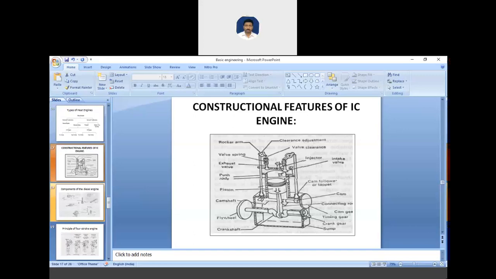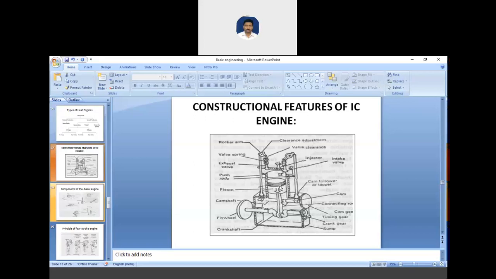The cylinder of an IC engine is the basic supporting portion of the engine, and its function is to provide the space in which the piston can operate and draw the fuel. The cylinder is usually made of high grade steel or high grade cast iron, which gives greater strength and wear resistance.